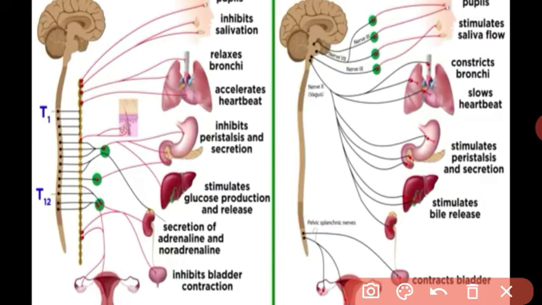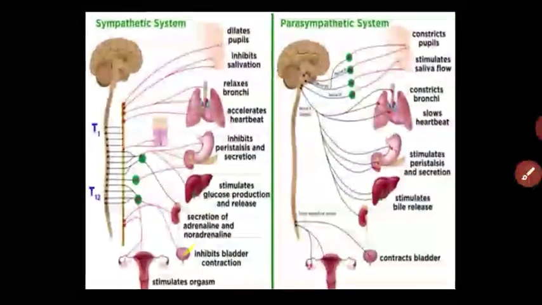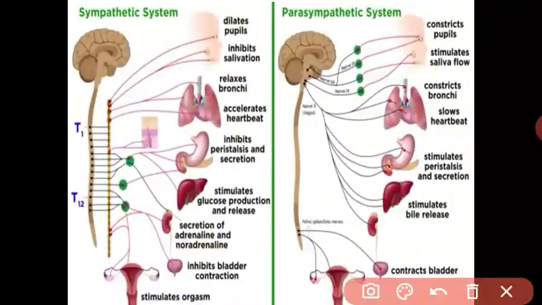See what the effect on the body parts of the autonomic nervous system is, in sympathetic and in parasympathetic. See, when you are in the sympathetic nervous system, when you are in a dangerous condition, what happens?